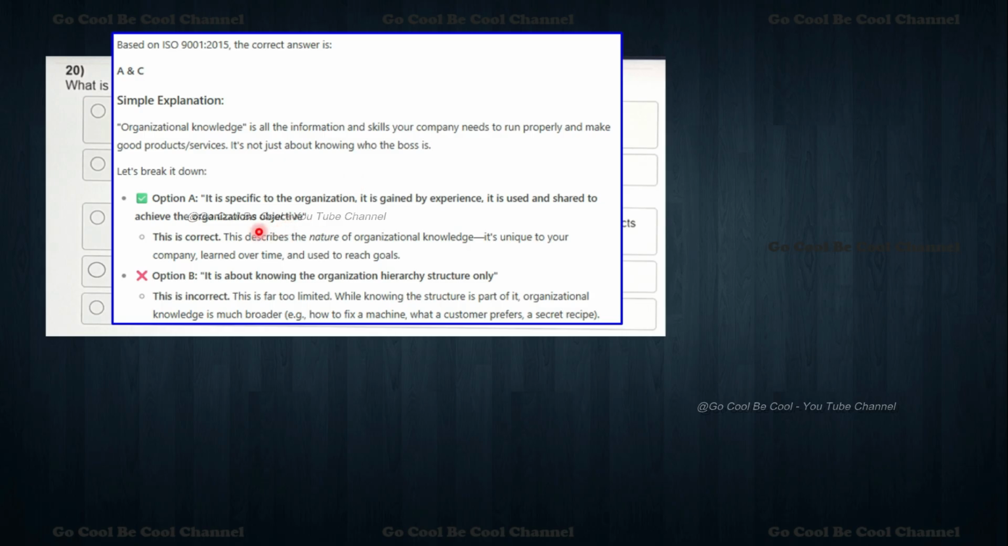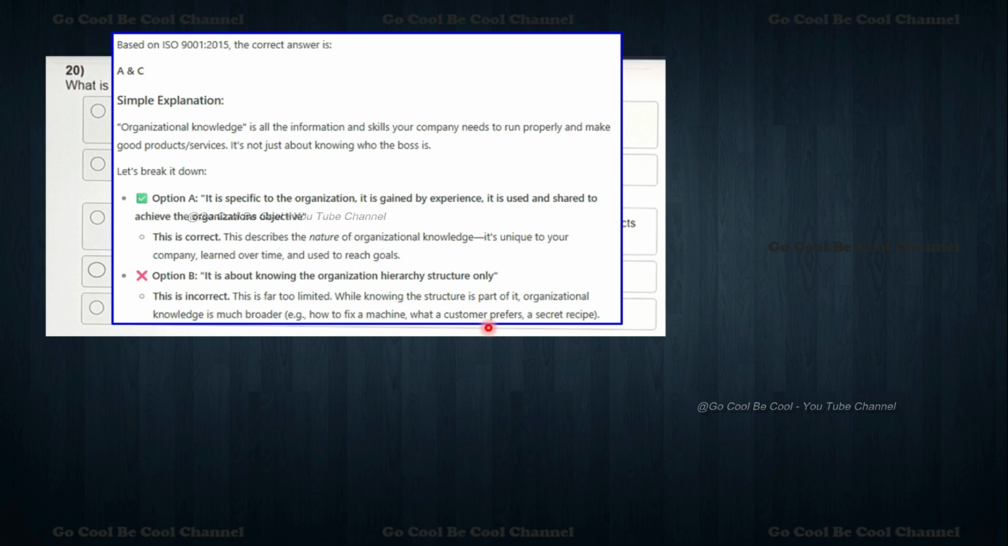Option A talks about it being specific to the organization, gained by experiences, and used and shared to achieve the organization's objectives. This is correct. This describes the nature of organizational knowledge. It is unique to your company, learned over time and used to reach goals. Option B, it's about knowing the organization's hierarchy structure only. It is not the major thing. This is incorrect. This is far too limited. While knowing the structure is part of it, organizational knowledge is much broader. Here is how to fix a machine.